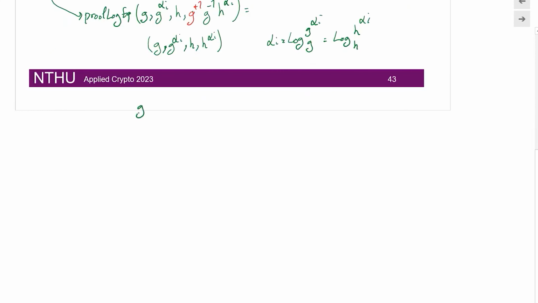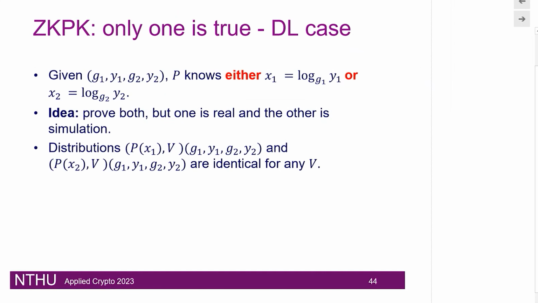So again, I'm going to change the variables to be generic. G1 is G, Y1 is G to the power alpha I, G2 is H, and Y2 equals H to the power alpha I, and X equals alpha I, right? So this is how we are going to prepare ourselves for this proof.